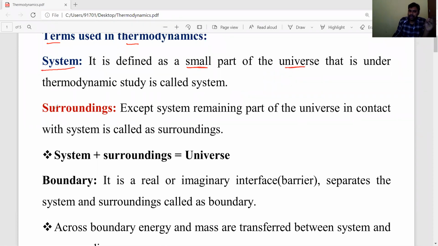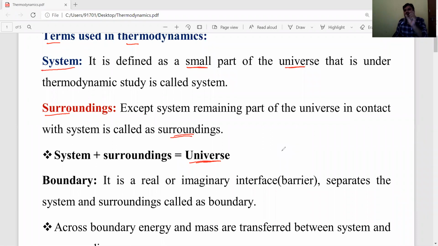Now, what about surroundings? Surroundings means except the system, the remaining part in the universe is called surroundings. For example, as I said already, the college, if you take it completely, is one universe. That one classroom is a small part, and it is called a system. The remaining part is surroundings. Then system plus surroundings is called the universe.